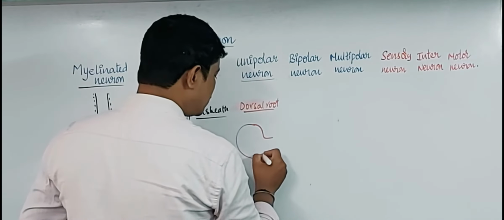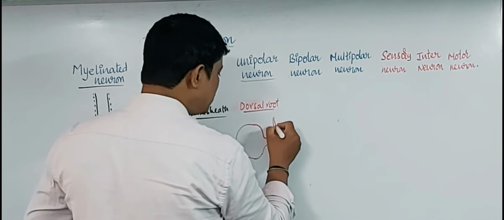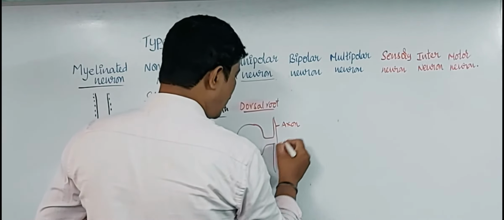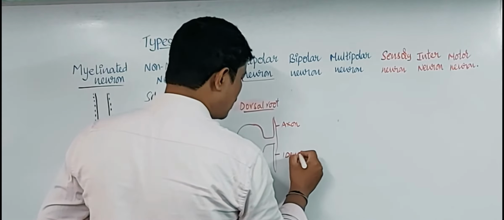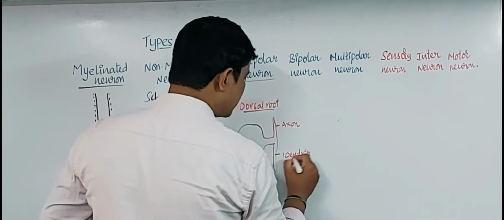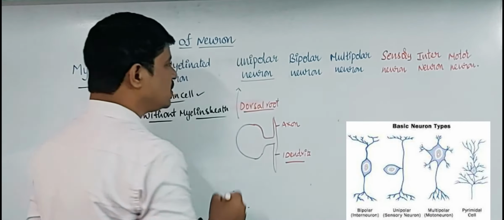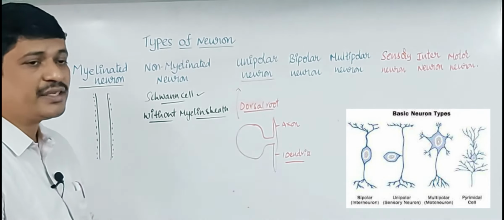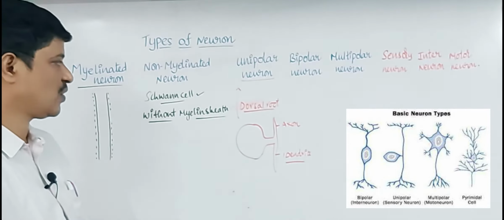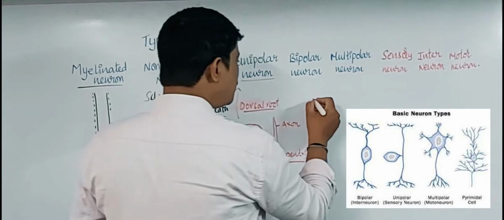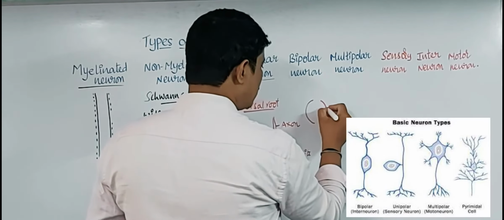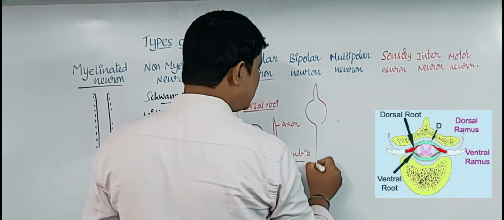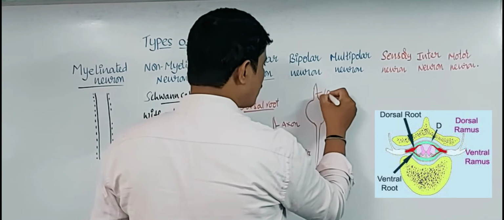This cell body gives rise to one part, and that part is divided into one axon and one dendrite. This type of neuron is known as a unipolar neuron. We see the unipolar neuron in the dorsal root of the spinal cord.